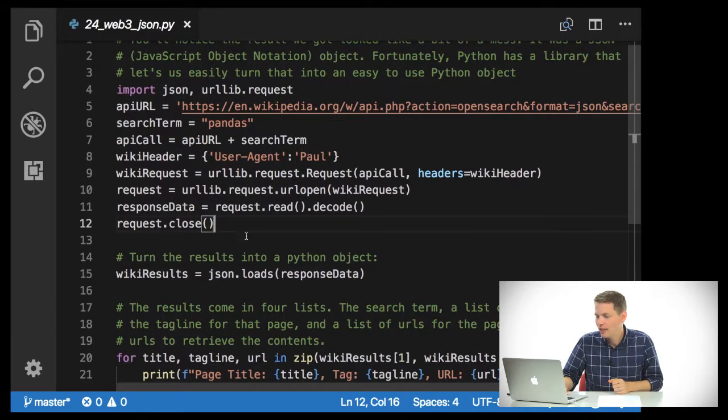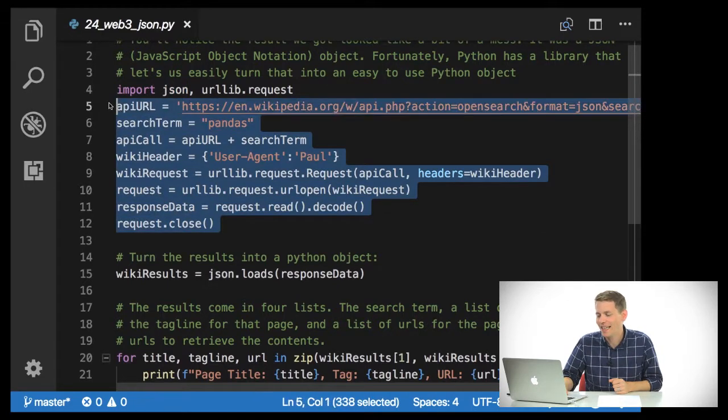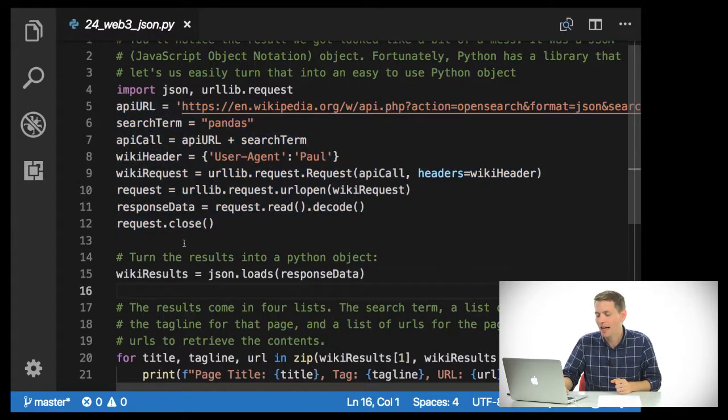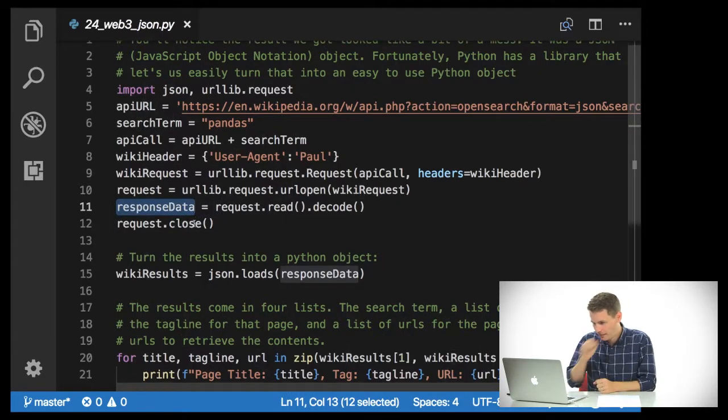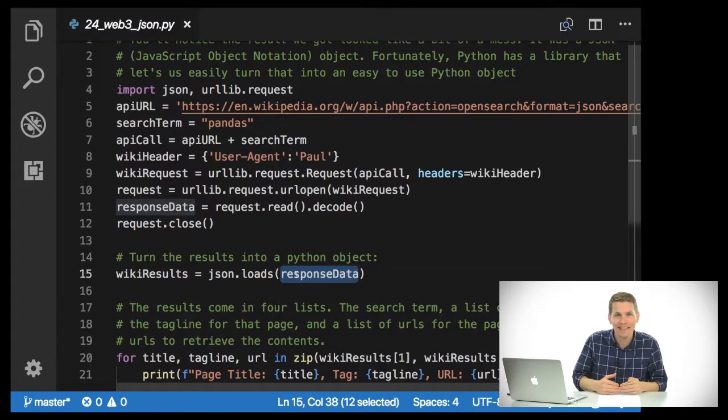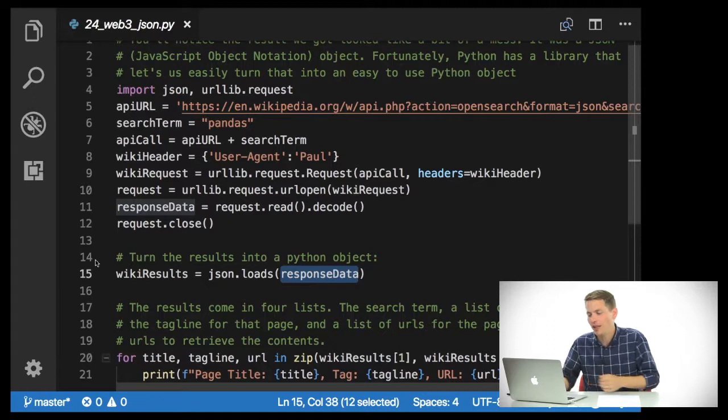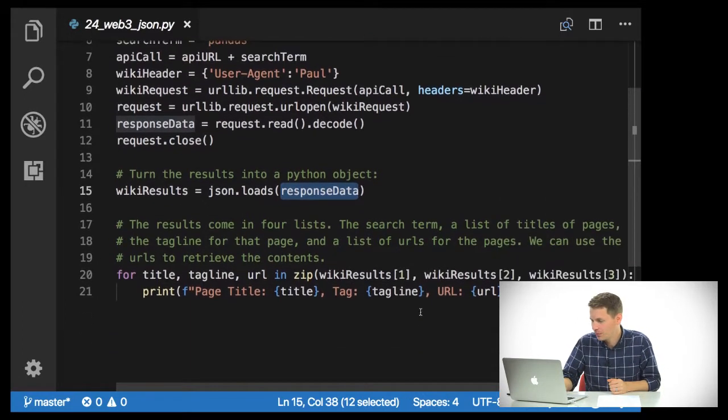So I'm going to make that same call to the Wikipedia API, but instead of printing off the results, I'm saving it in this response data variable here on line 11, and I'm going to give it to json.loads response data. Essentially, this is turning the response to our request into a Python object that I'm saving as wiki results.